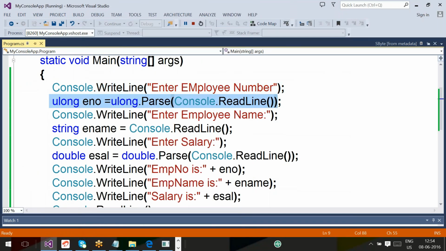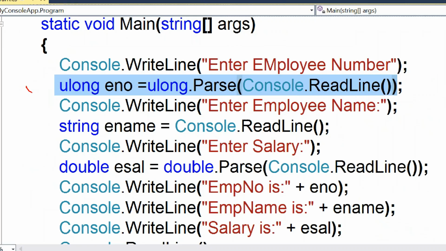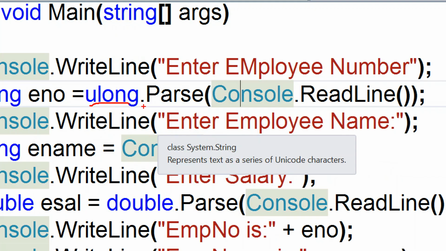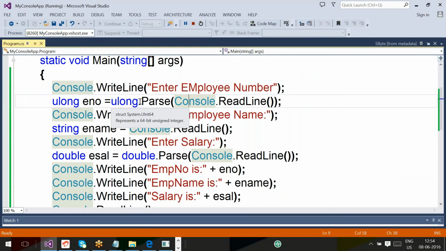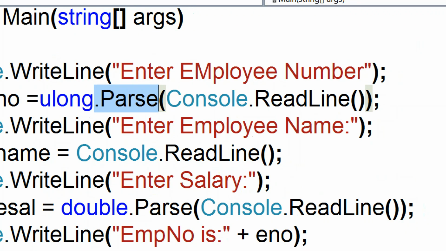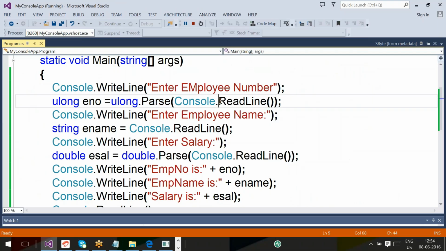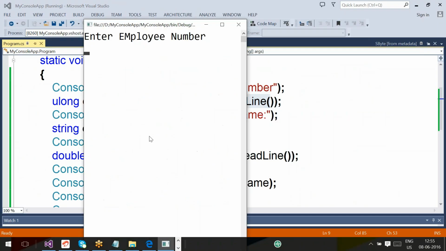After this, control will execute the next statement. Yesterday I was explaining how many phases this statement executes in. First it will execute the RHS, the right hand side code. On the right hand side, ulong is the data type, dot is the operator, and Parse is the method, so data type dot Parse. The Parse method will get called, but first it will execute the method's signature. As part of the signature, you have written one more method called ReadLine, a member method of the Console class. That's why Console.ReadLine.